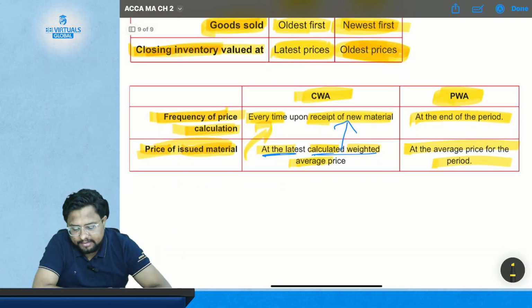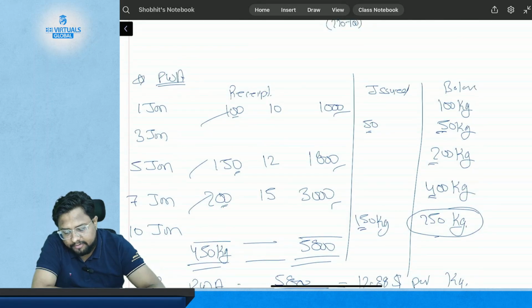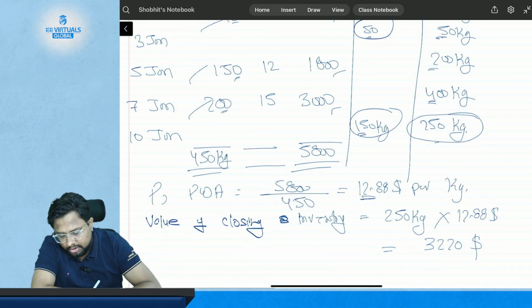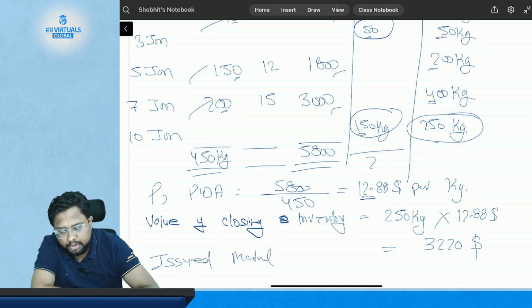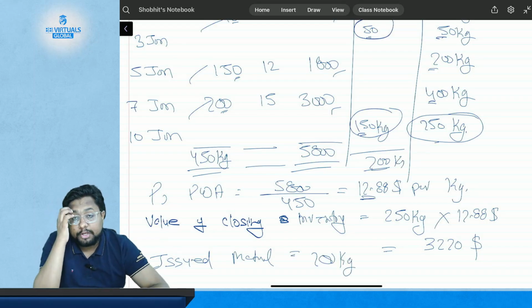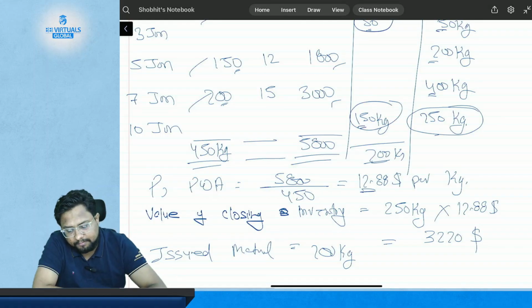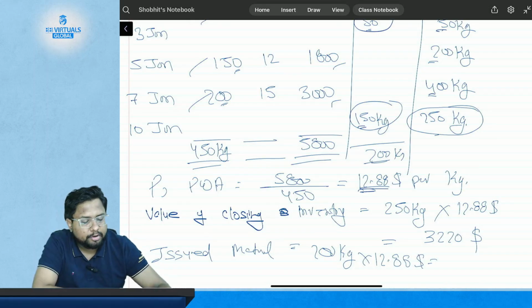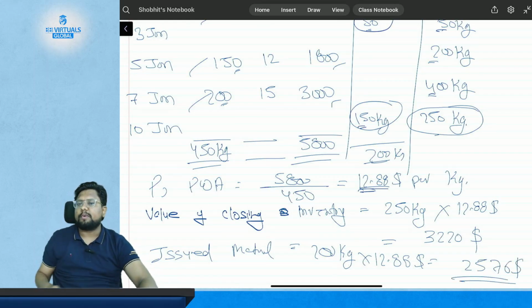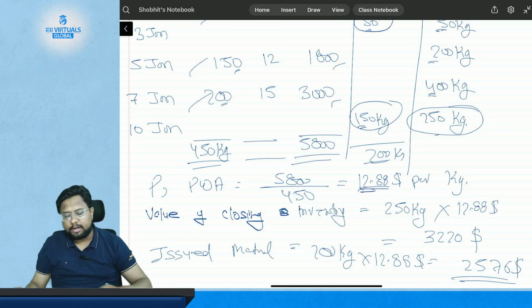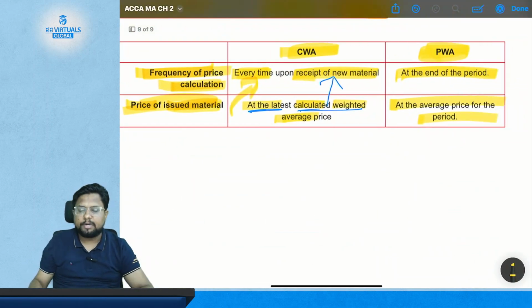Got it? Like in this case, if I ask you about 50 kgs and 150 kgs, which is the issued material, which is 200 kg, you will ask me, sir, at how much price have we issued this material? So it is the same 12.88. So 200 kgs will be issued at $12.88. So 12.88 multiplied by 200 will be $2,576. So this is the issued price of the material. Got it? So just simple. So PWA is simpler than CWA.